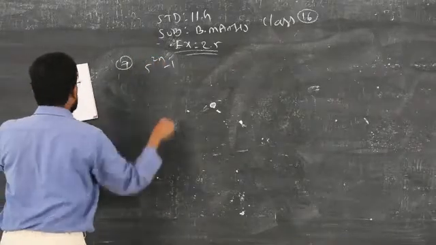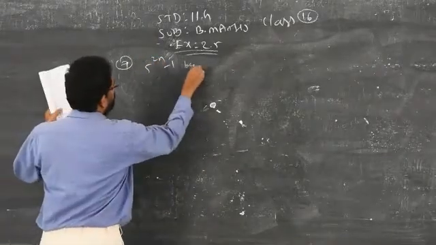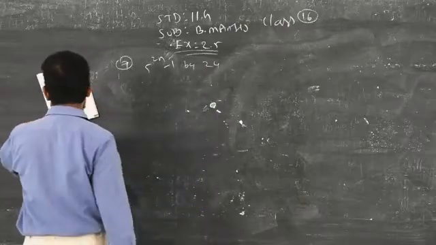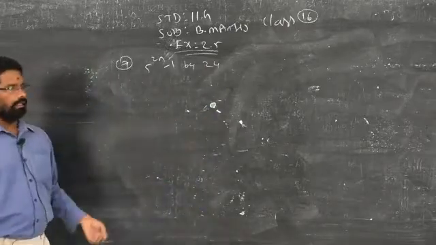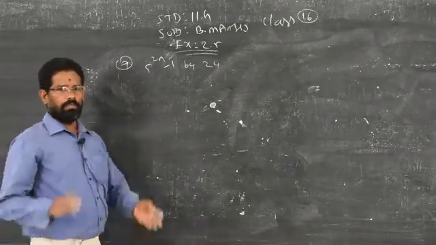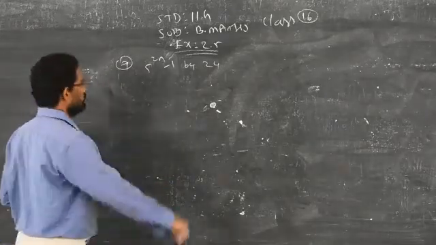5 power 2n minus 1 is divisible by 24. This is nothing but sum number 5, but anyhow I will complete a little. Clear? Then you have to proceed to k plus 1. Up to k I complete; for k plus 1 you have to do it yourself.